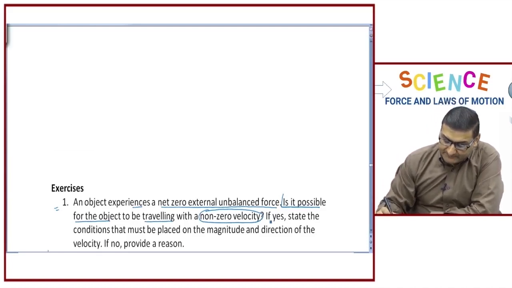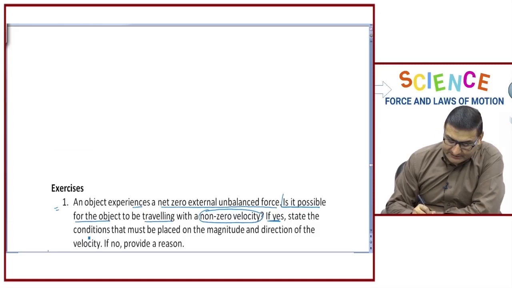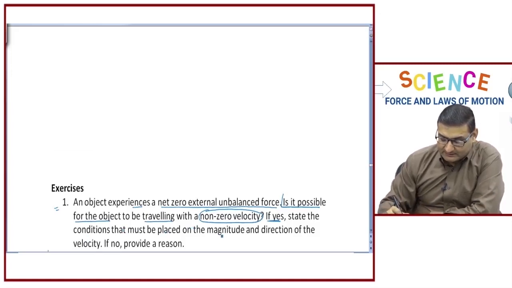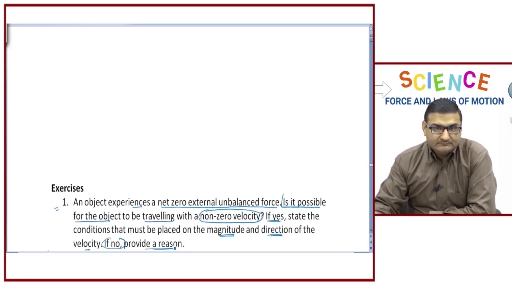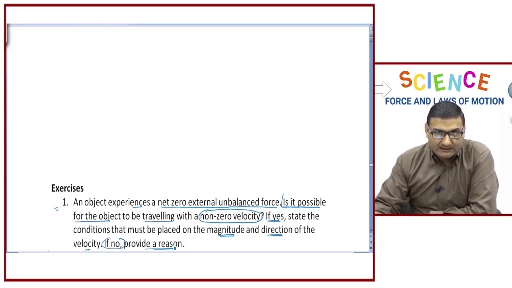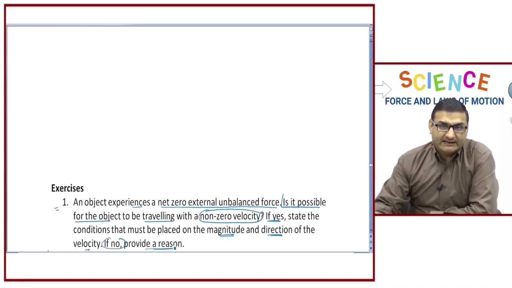If yes, state the conditions that must be placed on the magnitude and the direction of the velocity, and if no, provide a reason for that. So, is it possible to have a non-zero velocity?